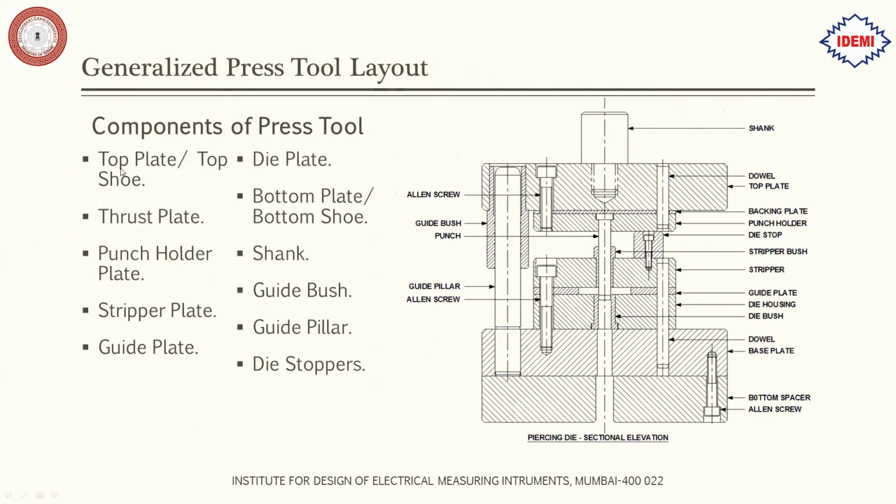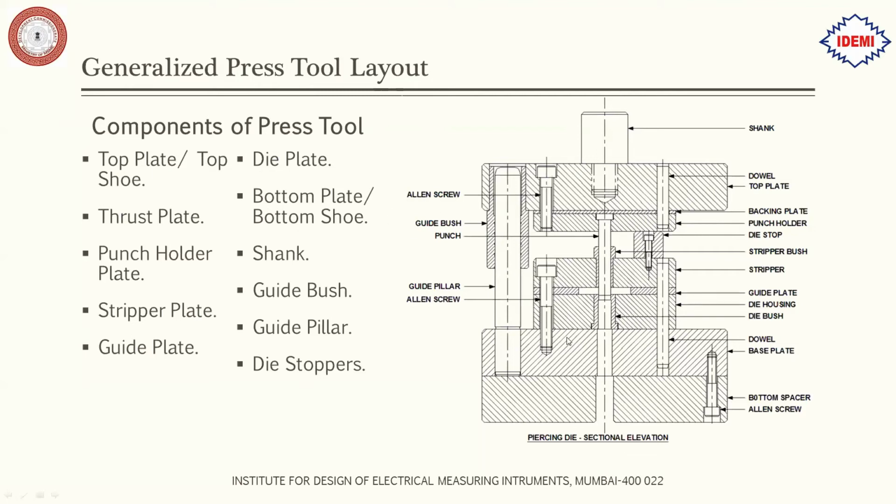So here you can see we have the top plate, which is usually called the top shoe, on the upper side. Okay, this one is the top plate. Then we have the thrust plate over here. Then we have the punch holder plate, which is used to hold all the punches in the die. Then we have the stripper plate here. Then next is the guide plate for guiding the strip into the die. This is called the guide plate. Then the die plate, in which the cutting operation is taking place.